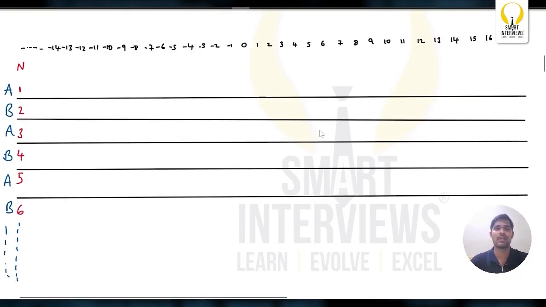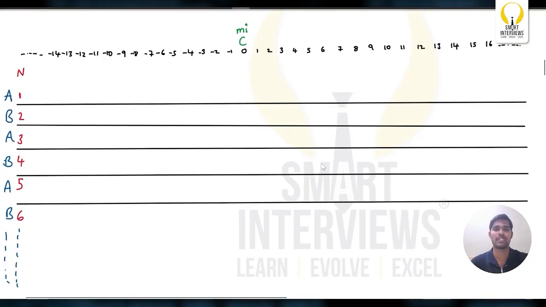Let's take the current score initially as 0, and the minimum and the maximum values, nothing but y and x. Let's take minimum and maximum for more clarity. So the current score, minimum and maximum are all pointing to 0.